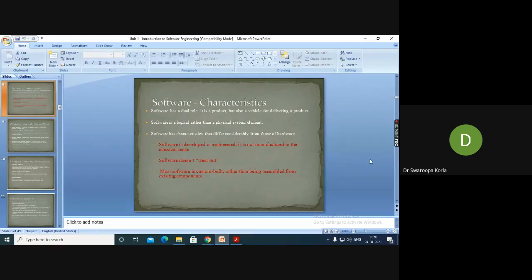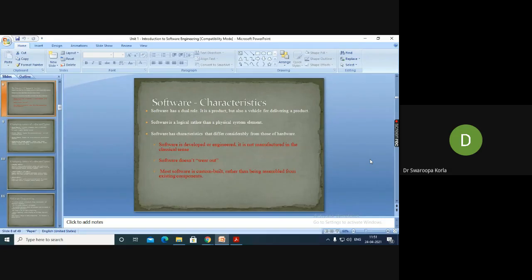Most of the software is custom built rather than being assembled from existing components. Custom built means that for customer applications, they have already designed some icons, and some framework is available. From that, you can drag and drop the features.